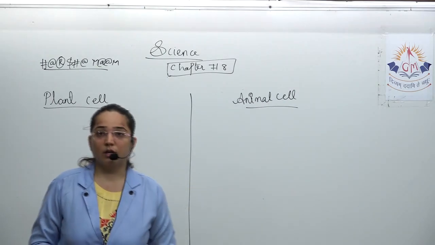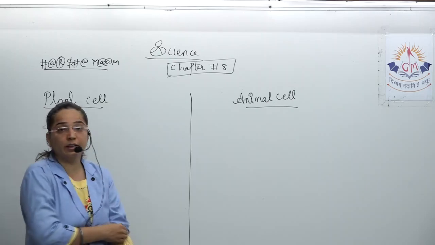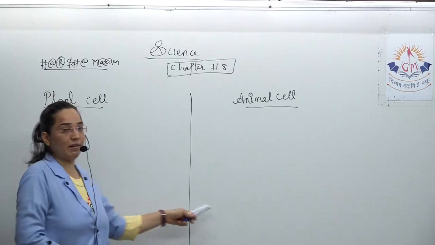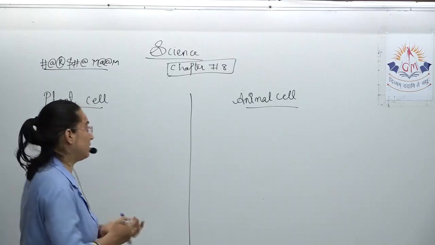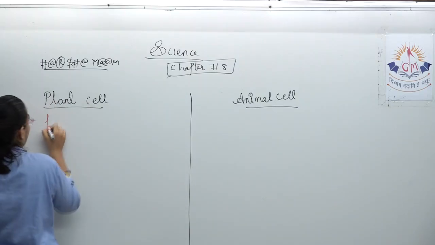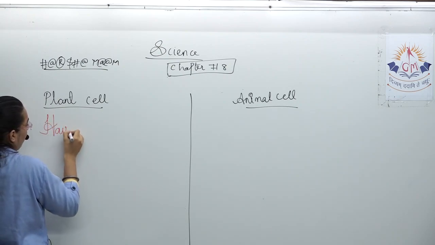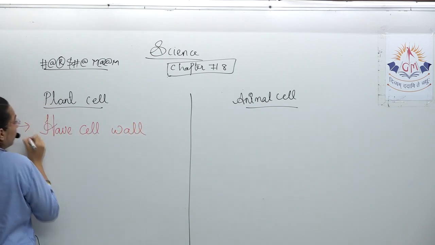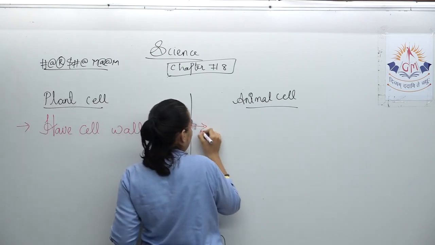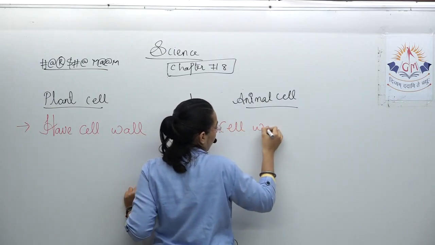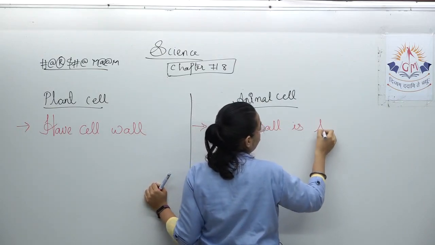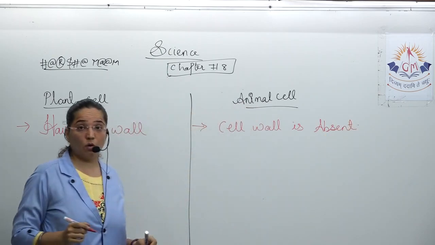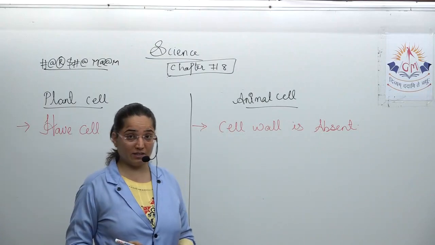If we talk about the plant cells, then in the beginning, one of the similarities was that both of them have a cell membrane. The next is plants have a cell wall. Here, the cell wall is absent. Just now, we discussed the plastids.